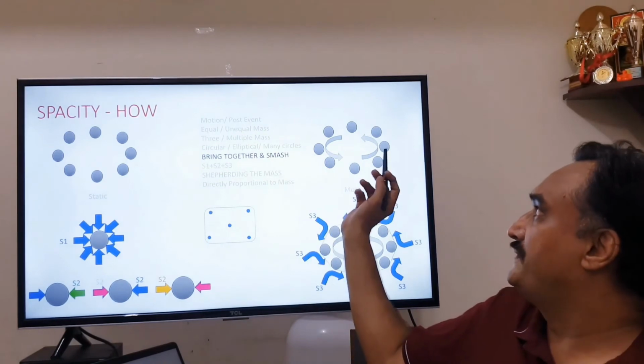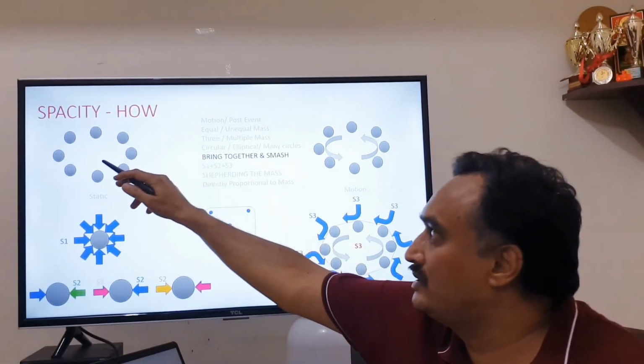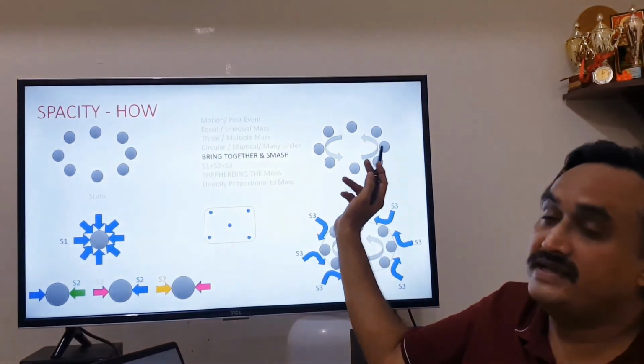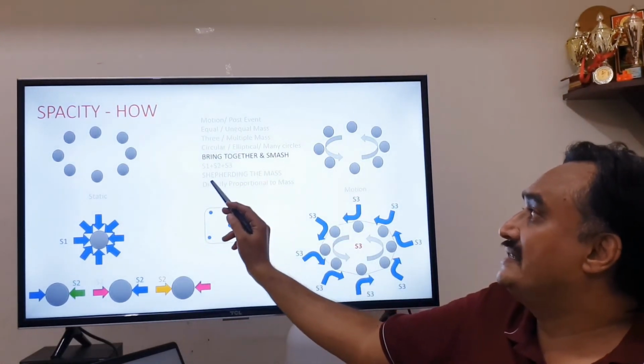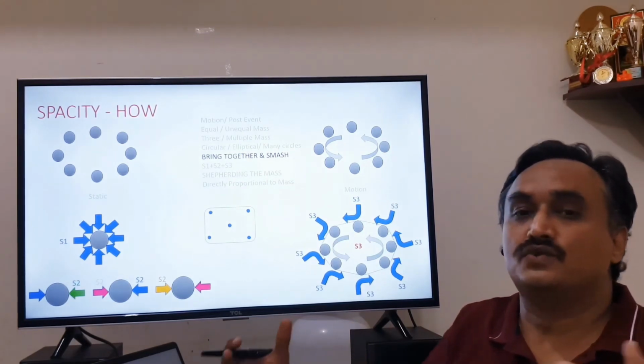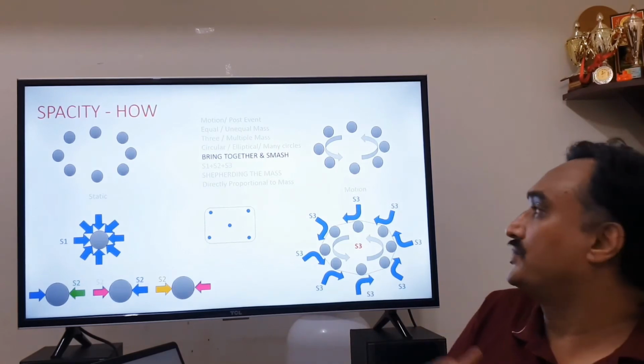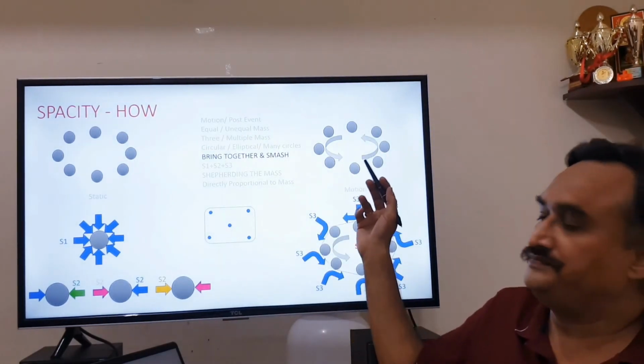But what is the difference between this and this? Here it does not have to worry about the masses going out, whereas here the spacity has to shepherd the masses, in the sense it has to keep them like a flock. It has to shepherd its flocks. So how does it do it?